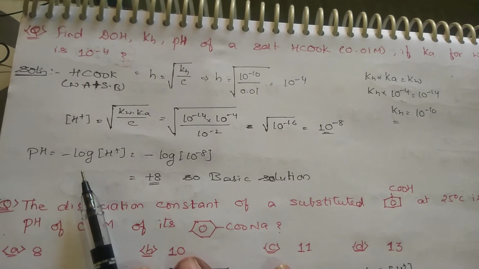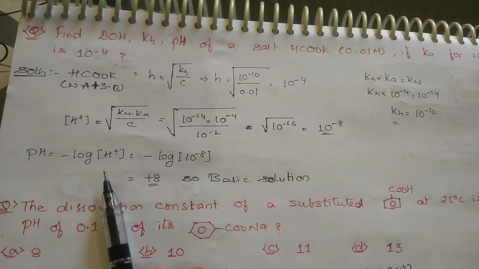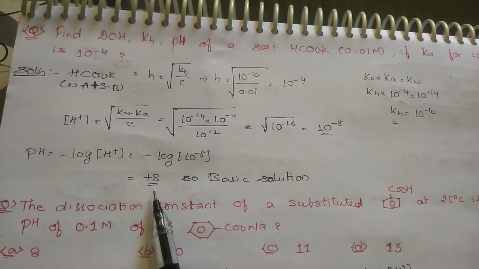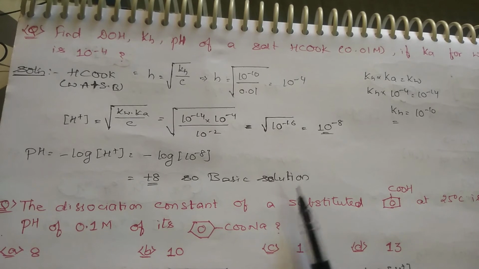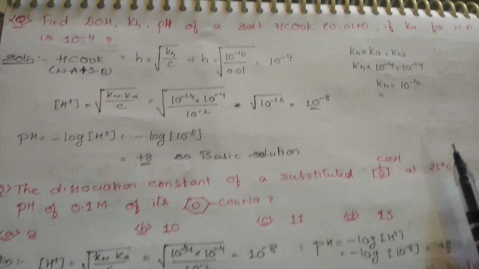pH is equal to negative log of H+. We have the H+ concentration, so negative log of 10 power minus 8, so you will be getting plus 8. So the solution is basic. Okay students, I hope that you are understanding this.